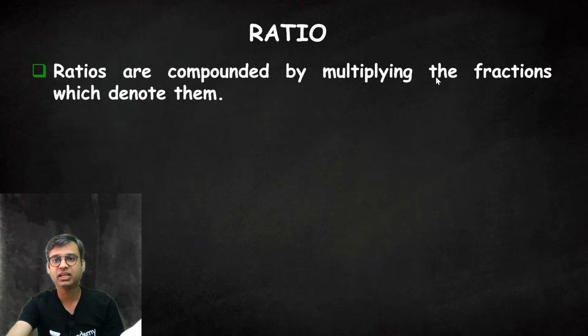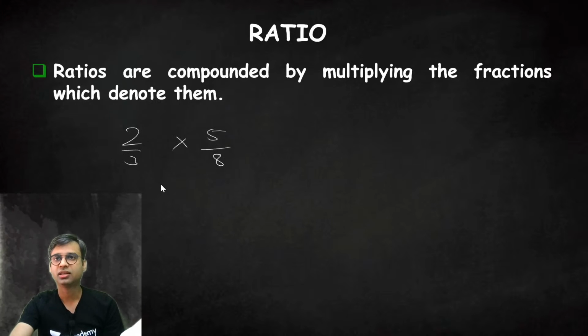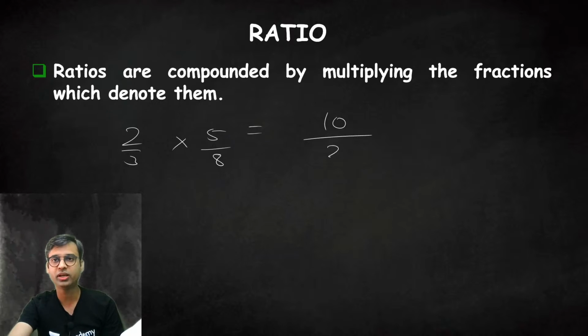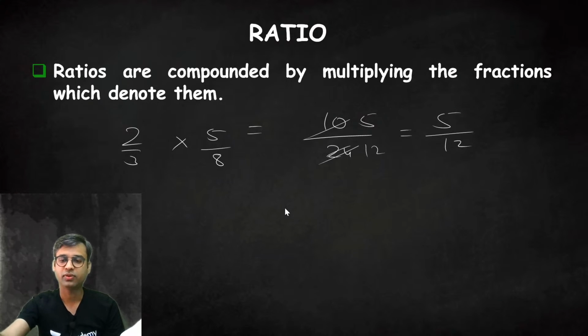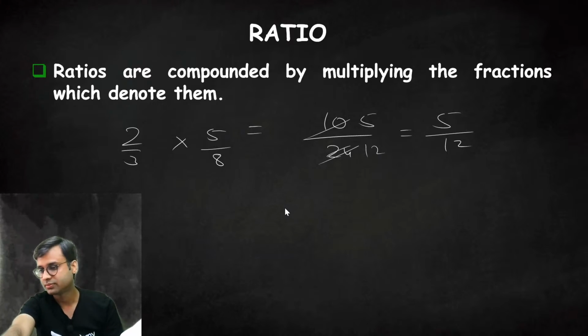Ratios are compounded by multiplying the fractions which denote them, like 2 by 3 and 5 by 8 are the ratios. How do we compound them? By multiplying them simply. So this will be 2 into 5, 10, 3 into 8, 24. So it would become 5 by 12.